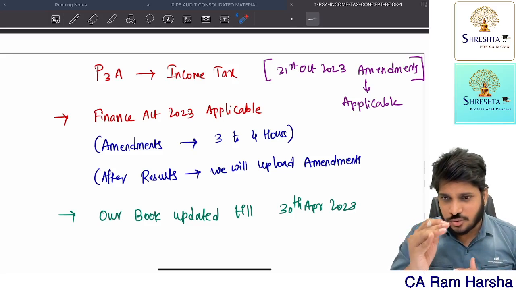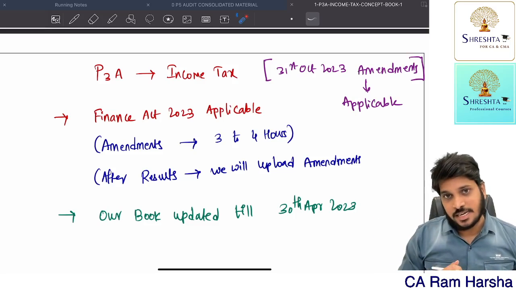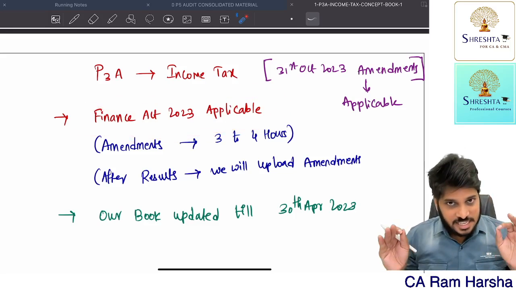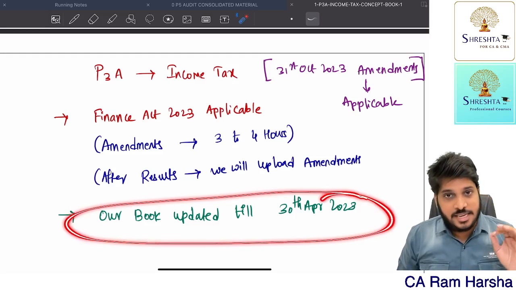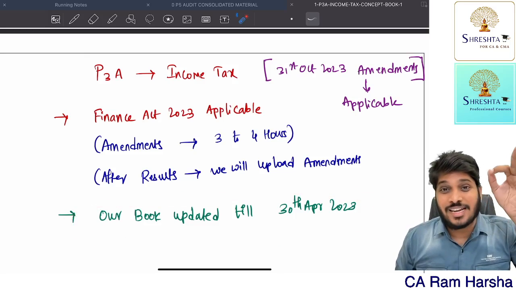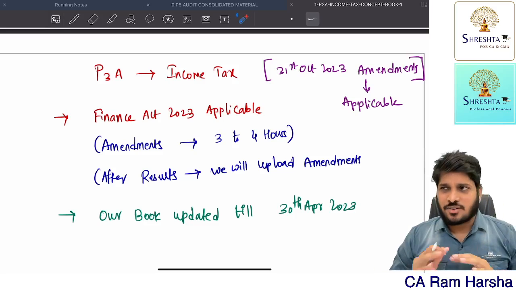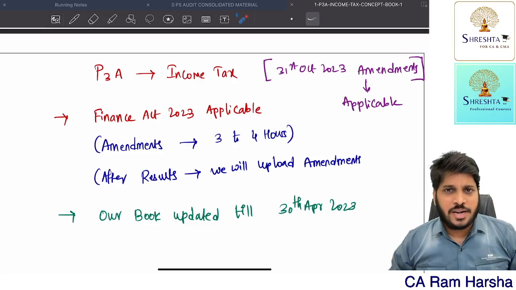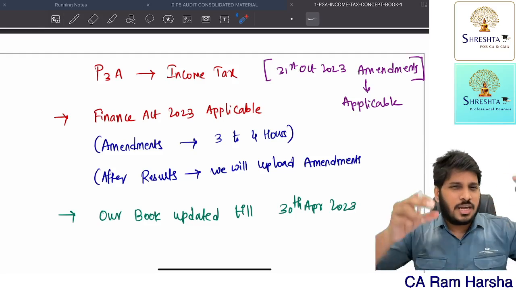Now, many students are having certain doubts. Sir, for May 24 exams, Finance Act 2023 is applicable, right? Yes. So, can we follow this material and these classes? Absolutely yes. Look, what is Finance Act? When Finance Act changes, let us assume in the May 24, if a question paper comes, how the questions will be asked. So they'll give some information.